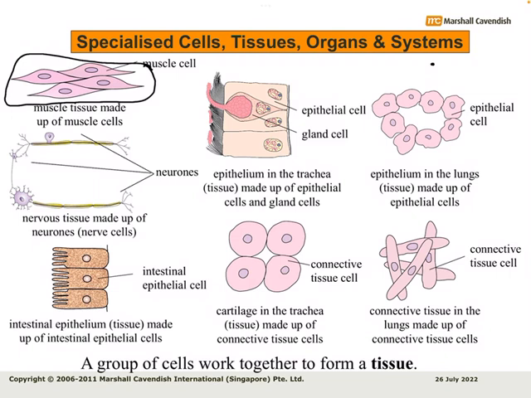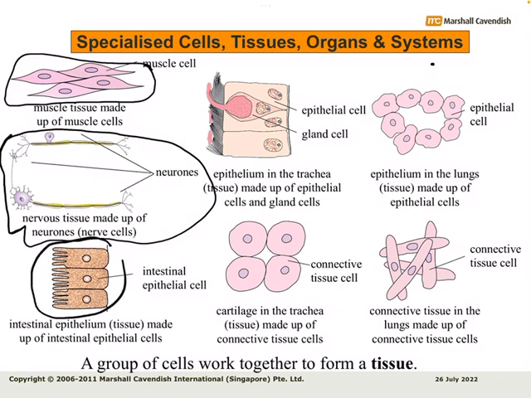Today we will be going one step further, in which we will understand how these groups of specialized cells work together to form tissues, and how different kinds of tissues organize to give rise to organs, and how different organs organize into systems of your body, especially in highly complex multicellular organisms like us. So let's start.